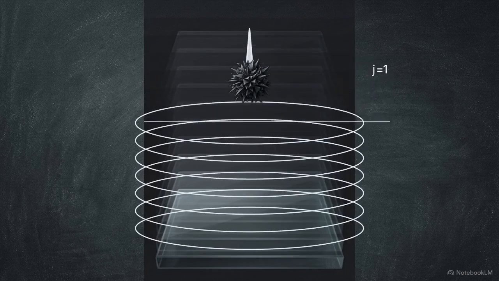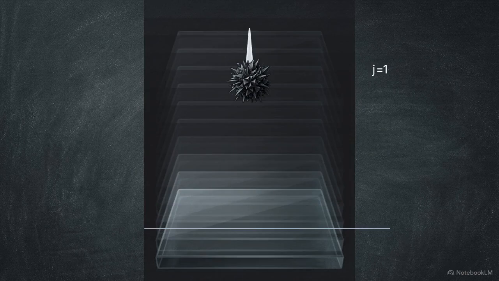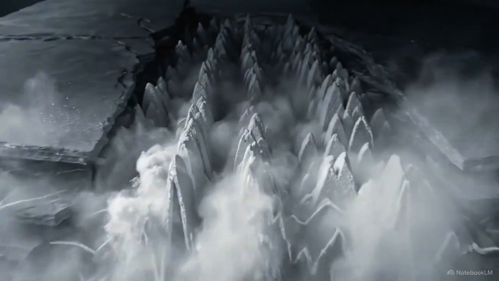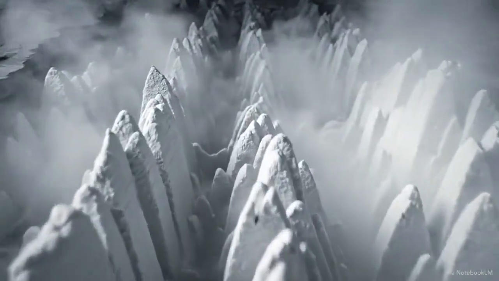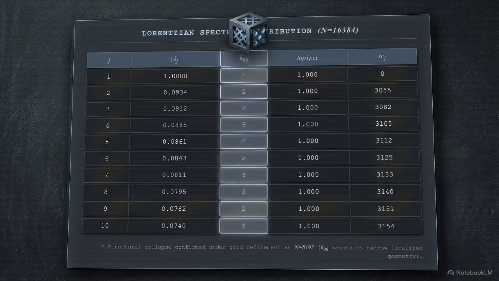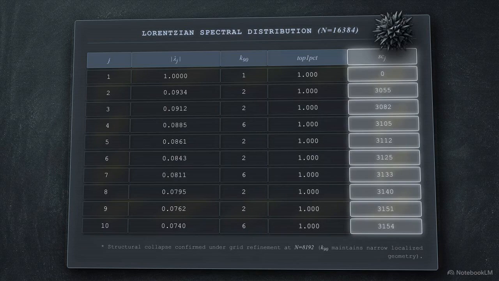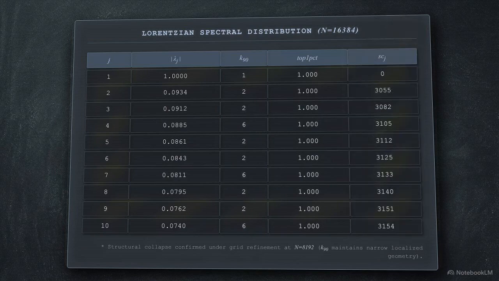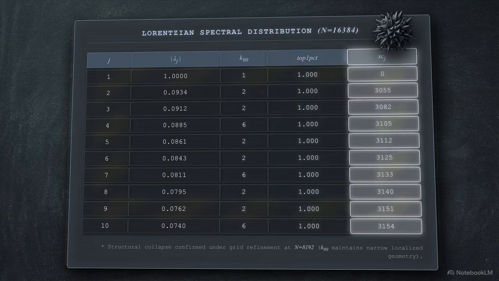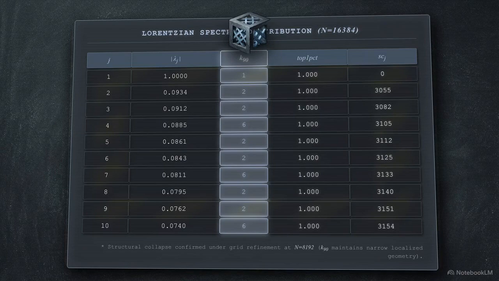We extract the top 10 eigenpairs to test how far down this localized oscillation goes. Moving swiftly past the perfectly stable surface layer, we descend directly downward into the deeply fractured subdominant strata. This table displays the empirical mass distribution results for subdominant Lorentzian tiers from J equals 2 to J equals 10 at a grid resolution of 16,384. Look at the K90 column. Every single value across all deep tiers collapses strictly into 1, 2, or 6 cells.